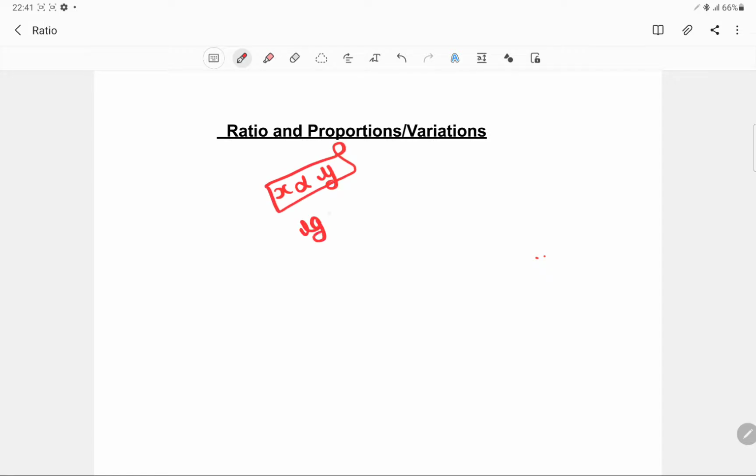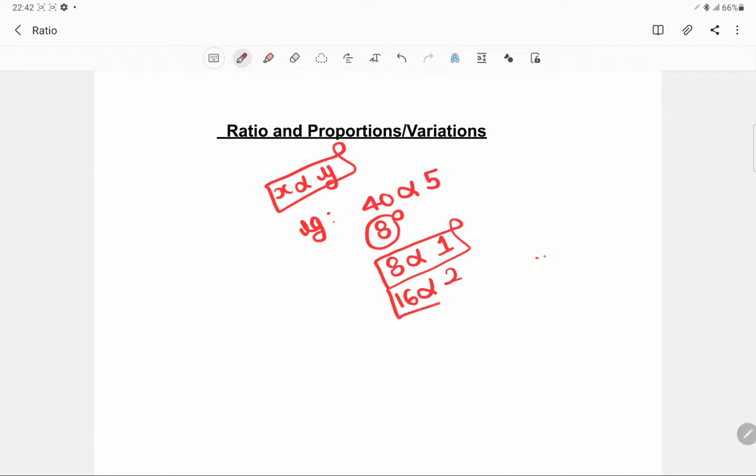For example, you have 40 chocolates being eaten by 5 boys. So you know that you have to maintain this constant of 8. So for 8 chocolates, you will require just 1 boy, because you have to maintain that constant. For 16 chocolates, you will require 2 boys. And this concept will extend to your unitary method and work done.